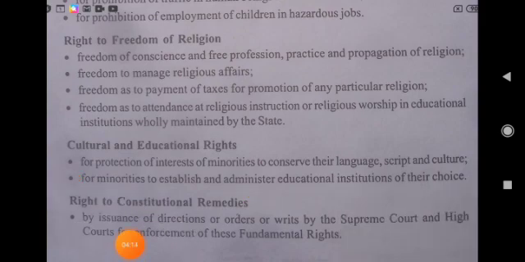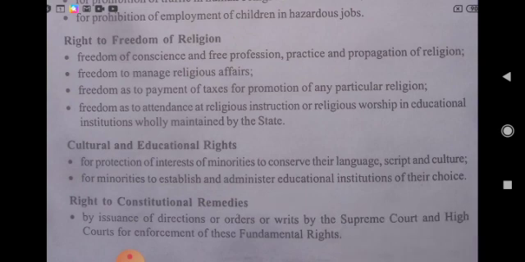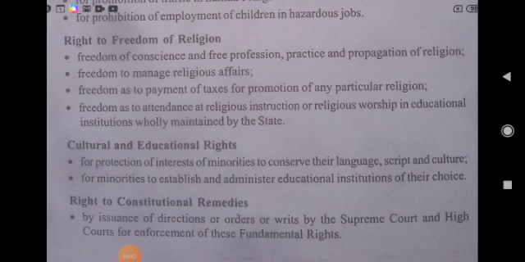Now the last one is right to constitutional remedies. This is Article 32. This is also called the heart and soul of our Indian constitution by Dr. B.R. Ambedkar. What it says is the right to move the court to issue directions, orders or writs for enforcement of rights. Here you can see the issuance of directions, orders, writs by the Supreme Court and High Court for enforcement of these fundamental rights.